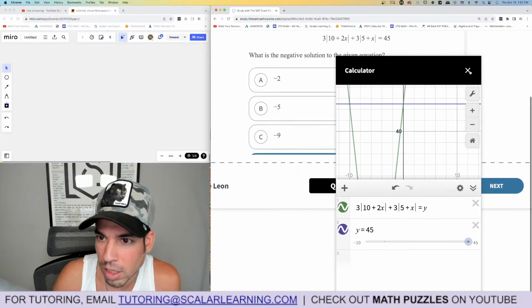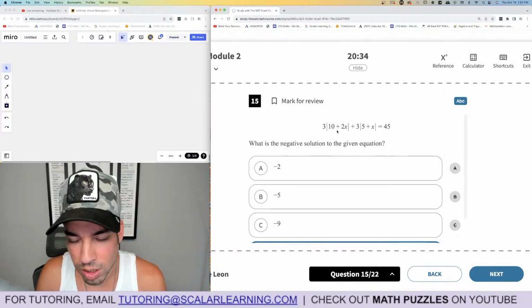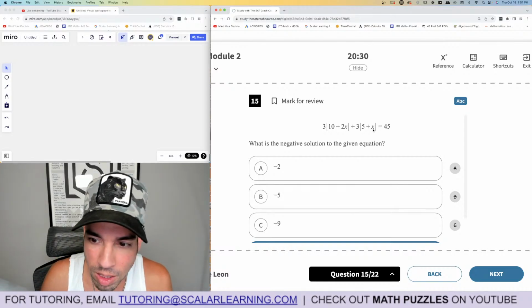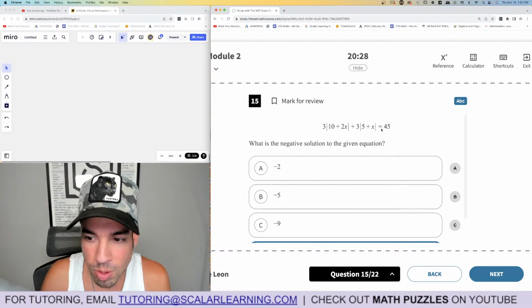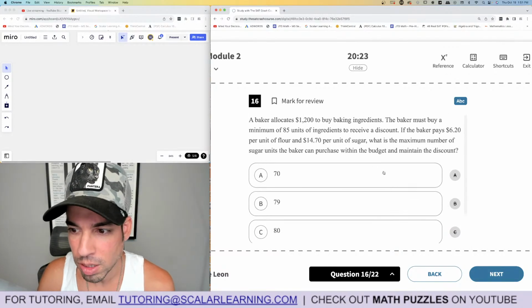But we're going to double check it anyways. So -10 would be 10 plus -20, which is -10. Absolute value is 10, and that's 30. And then that would be 3 times 5 is 15. 30 plus 15 is 45. Boom, done. Yay.